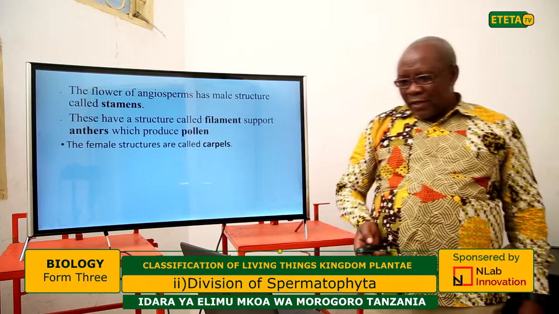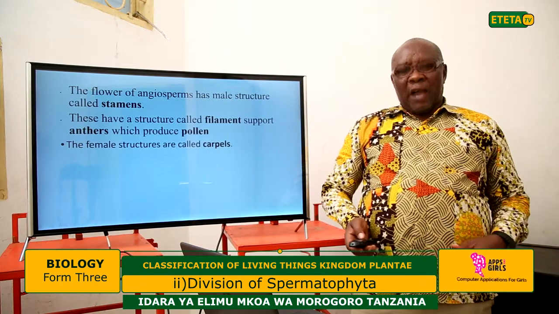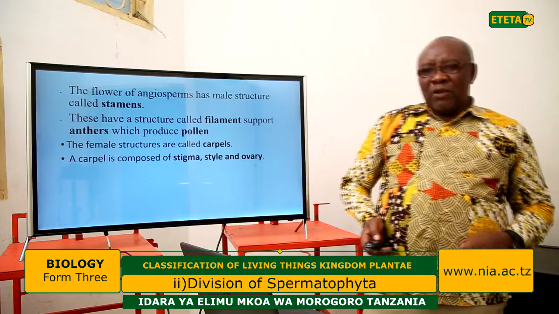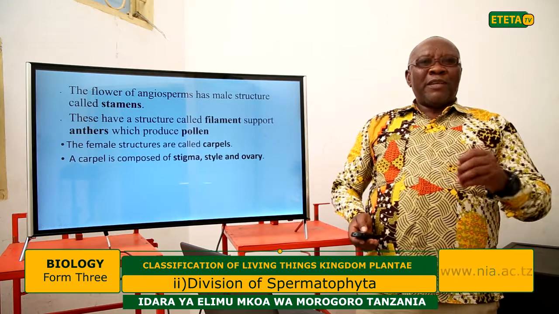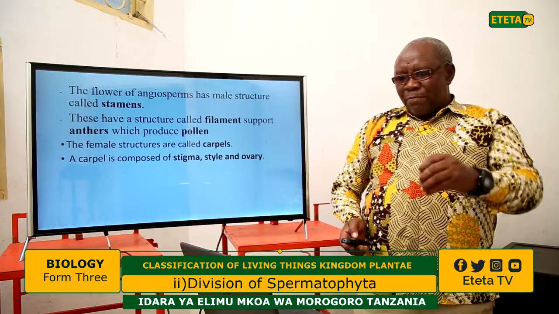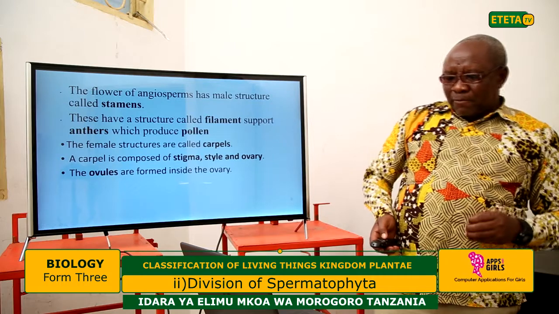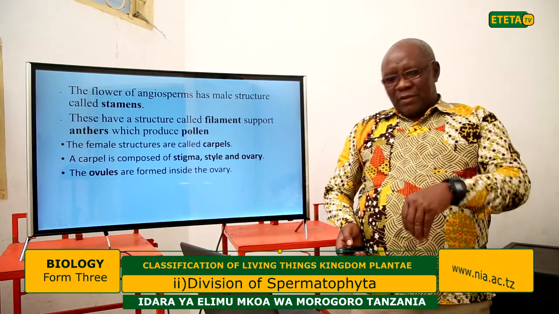The female structure is called the carpel. A carpel is composed of the stigma, the style, and the ovary. The ovules are formed inside the ovary.